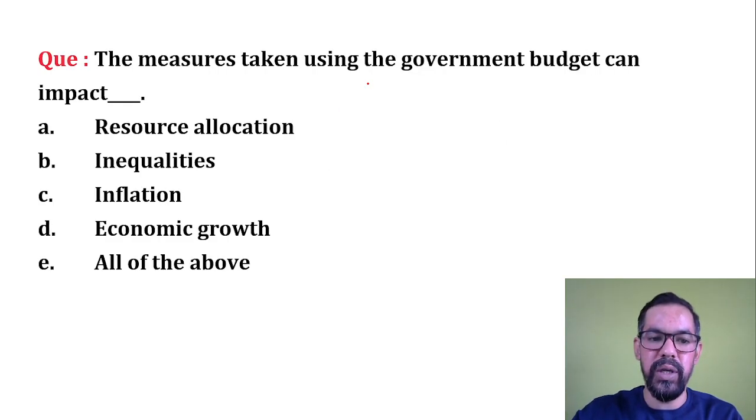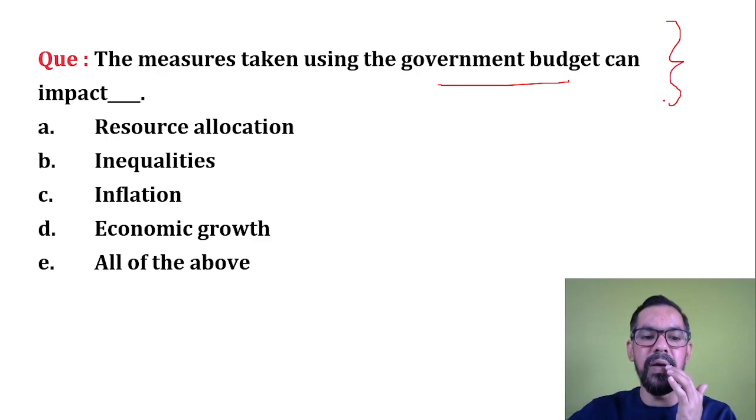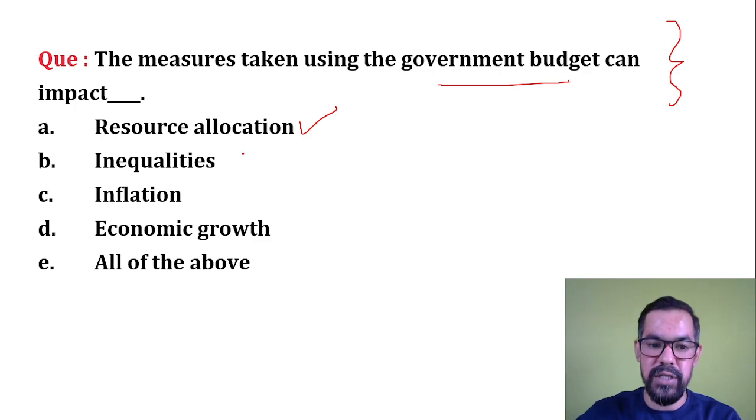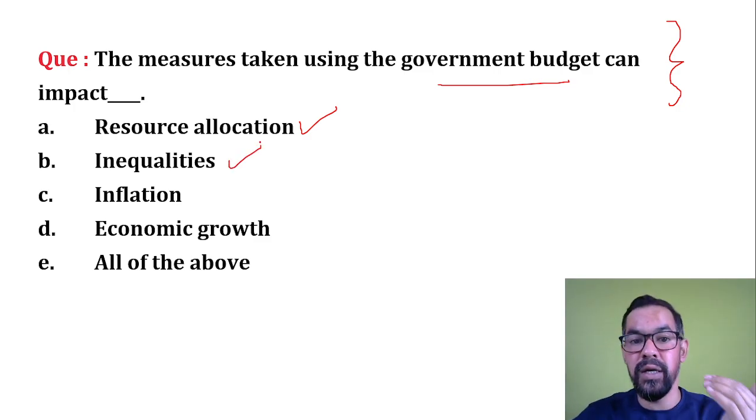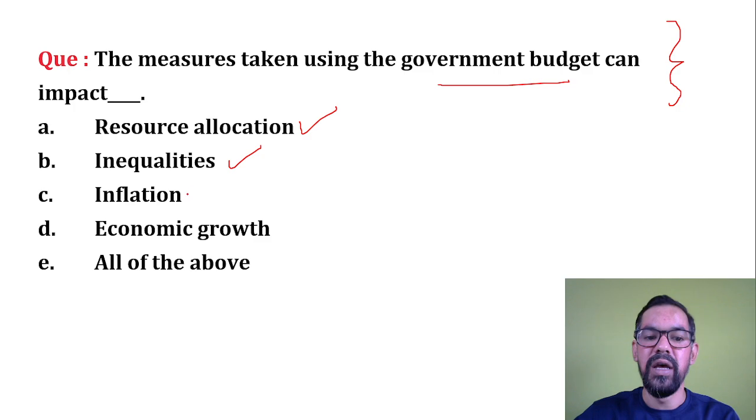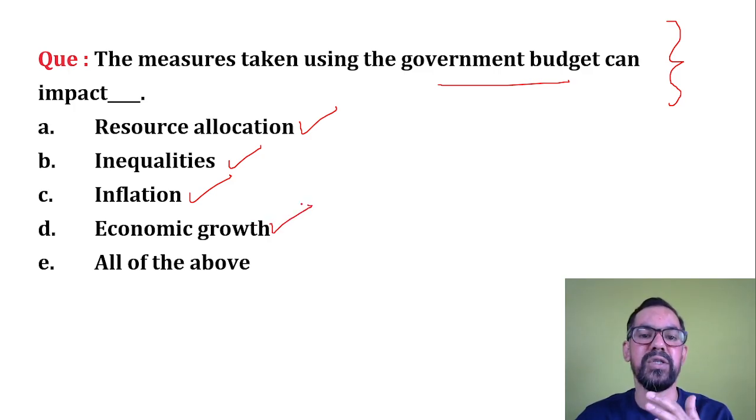Okay, next one, the measure taken using government budget can impact. If you talk about the government budget or the fiscal policy, that generally impacts different areas, or generally includes different factors. So resource allocation is part of fiscal policy and budget. Reduction in inequalities is a prime agenda of the budget. Inflation, to beat the inflation or for price stability, is again part of the budget. Economic growth is the supremacy of the budget.